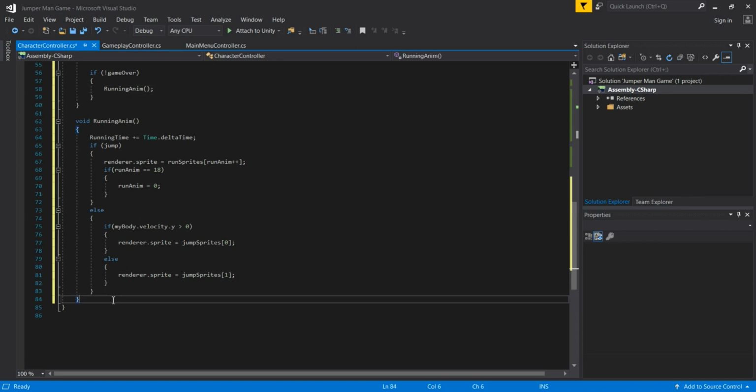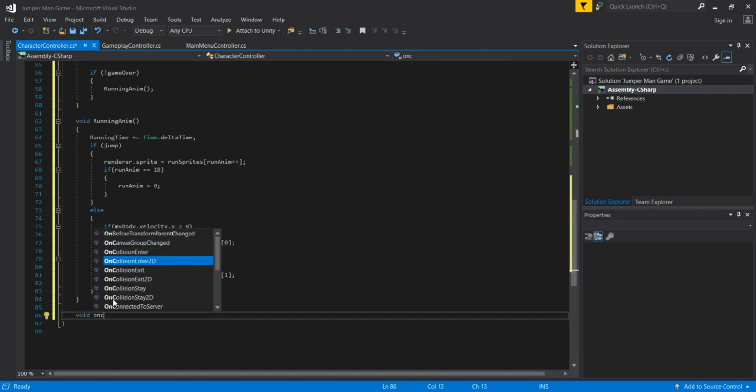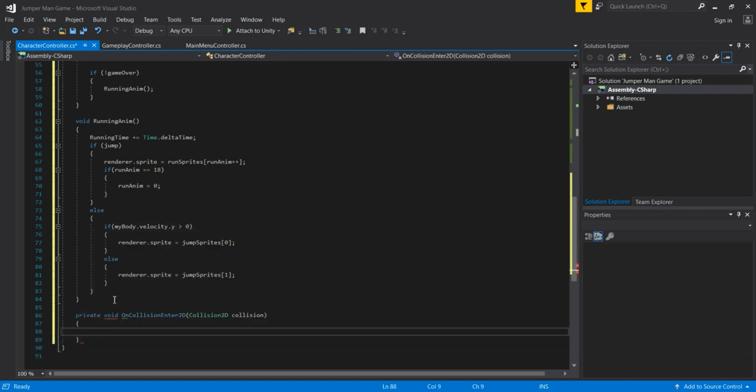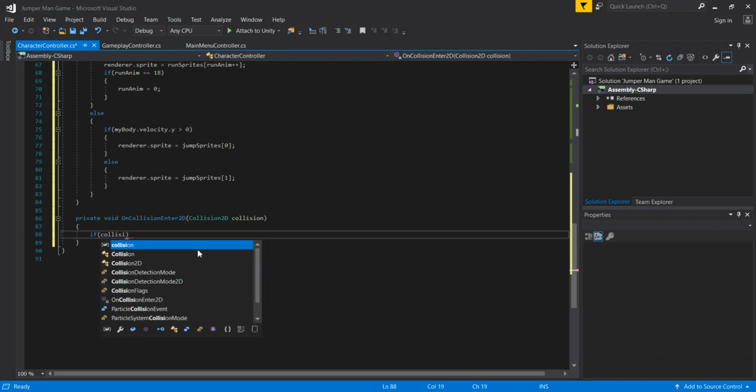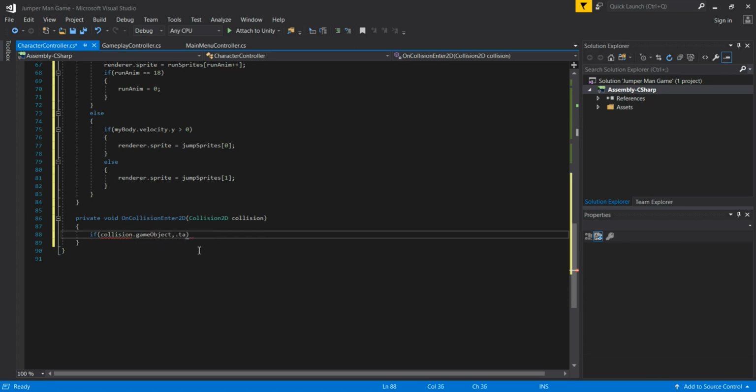And then guys, we are going to open a method for detecting collisions. So we are going simply to pass here void OnCollisionEnter2D. So OnCollisionEnter2D, and in this method we are going to first of all check if, and in the parentheses we are going to pass if collision.gameObject.tag, so no comma but simply .tag, is equal to, and then we are going to, by hard coding, pass here Score Bar.